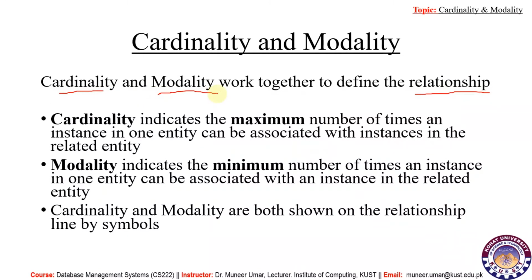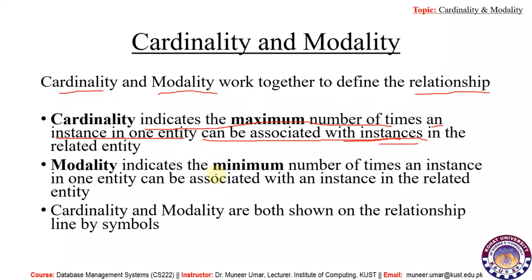Actually, with the help of modality and cardinality, we can specify the exact nature of the relationship between two entity types and their instances. So cardinality indicates the maximum number of times a single instance of one entity can be associated with instances in the related entity. So from one side we take a single instance and then check that single instance with multiple instances in another entity type.